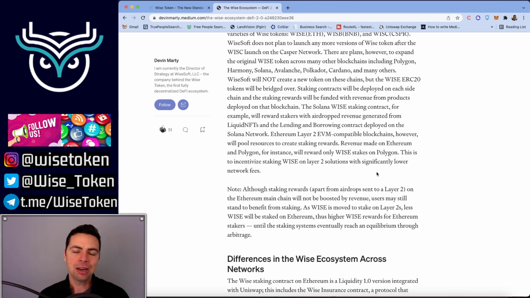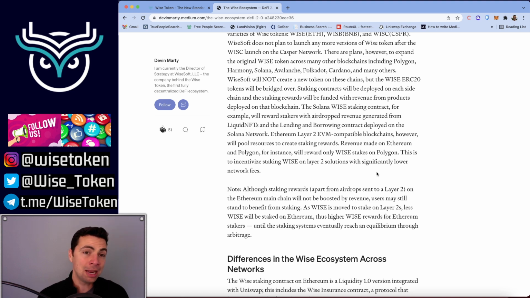Now, however, if you're making a stake on the Ethereum blockchain in 2022 or later, then those will not earn airdrop rewards unless the Owl DAO votes on it. And the reason they will not receive rewards originally is because we want people to save gas. We want to incentivize staking on Polygon. And two, because the WISE Ethereum staking protocol is the only protocol that actually mints new WISE. And so there's a potential, as our ecosystem explodes, that WISE token can go up in price quite a bit as our ecosystem expands. And WISE on Ethereum is the only place where you're actually earning newly minted WISE.